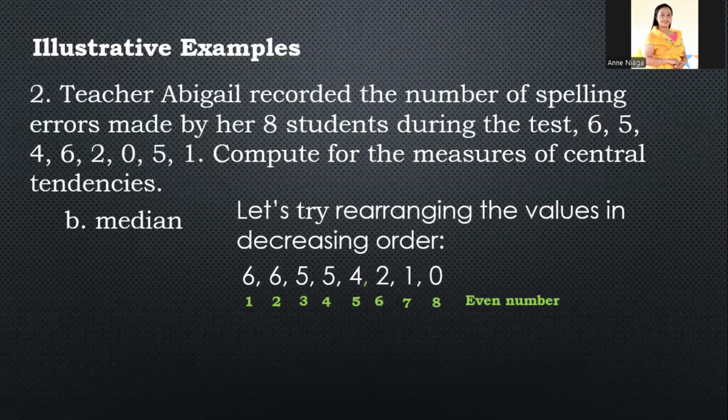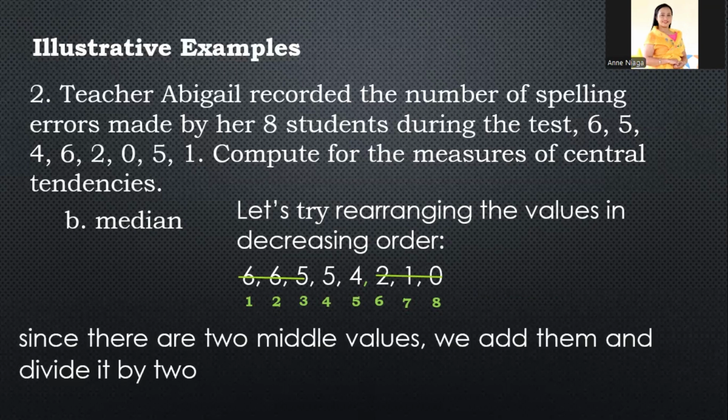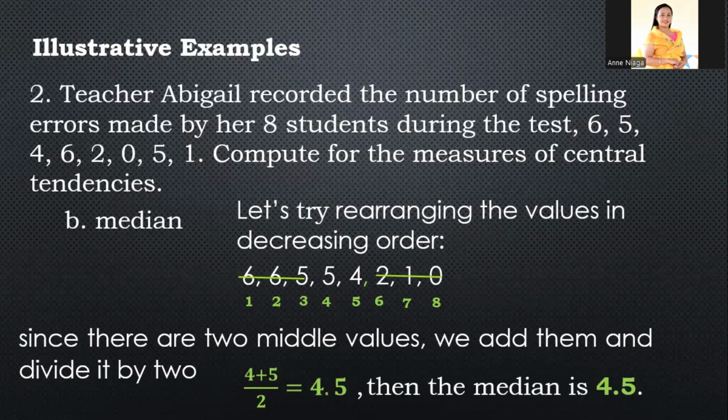Pag even number, dalawa ang values na nasa gitna. Okay, so in this case, we're going to crush out the left side and we're going to also crush out the right side of the two middle values. So the two middle values now are 5 and 4. Since there are two middle values, we add them and divide by 2. So 4 plus 5 or 5 plus 4 divided by 2 is equal to 4.5. Then the median is 4.5.